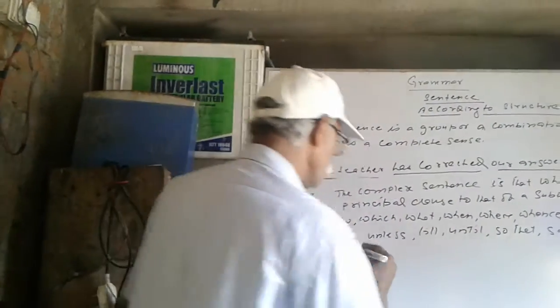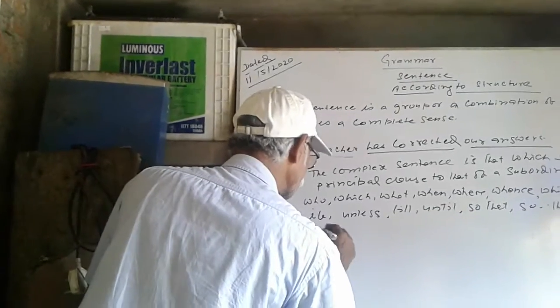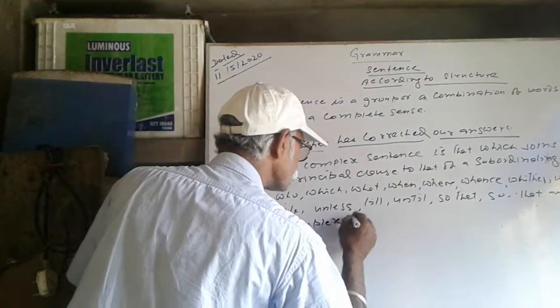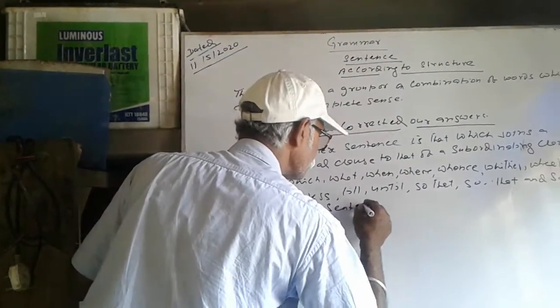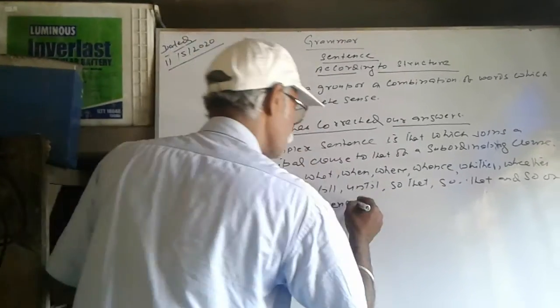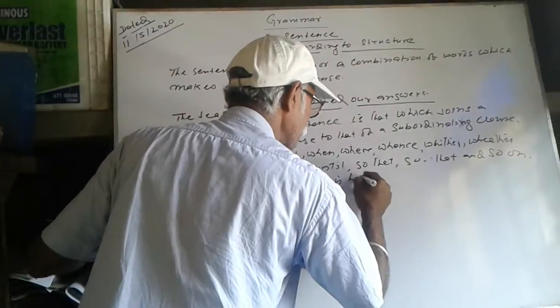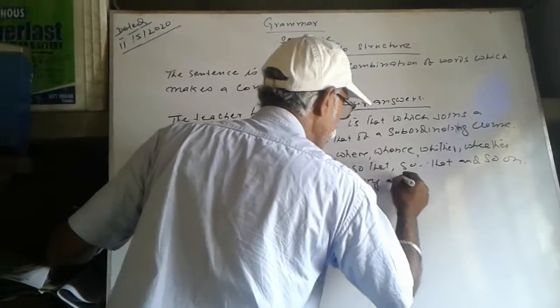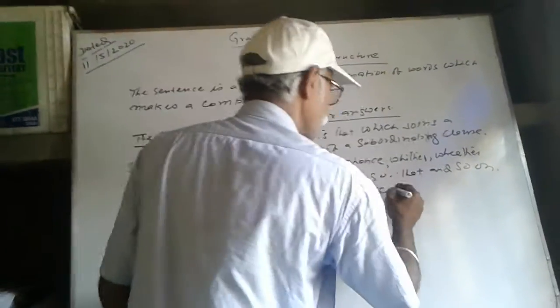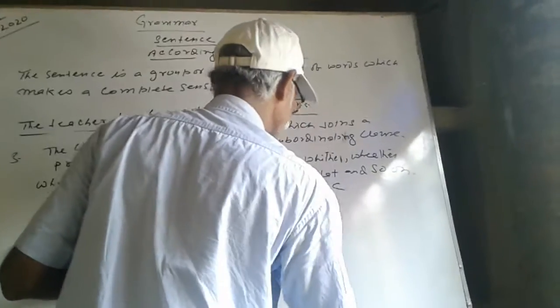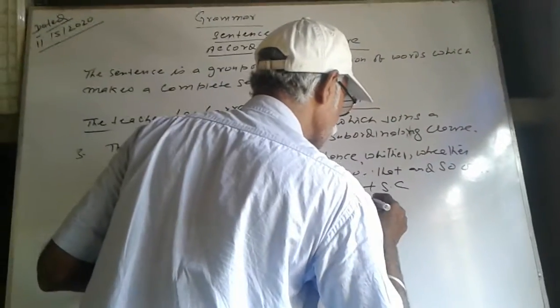A complex sentence is having a PC joined by SC.